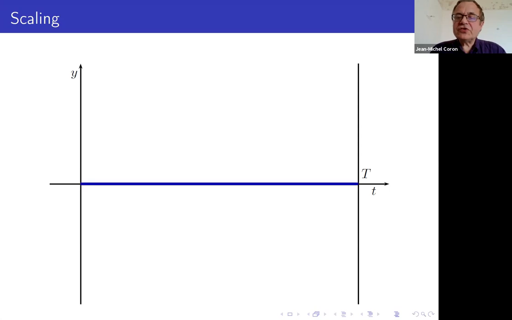So you do the linearization around 0, and maybe this linearized control system is controllable. So you get these two sets B1 and B2. If you have a point in B1, a point in B2, you can move from the first point to the second point in the interval of time 0 to t. But this is only local.